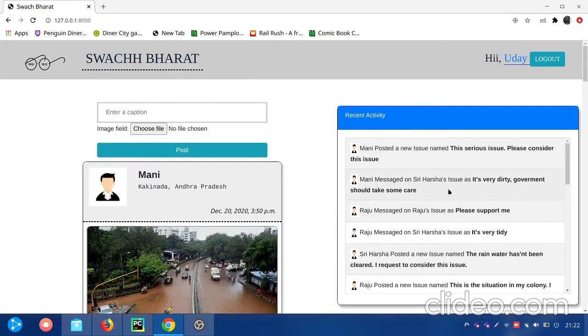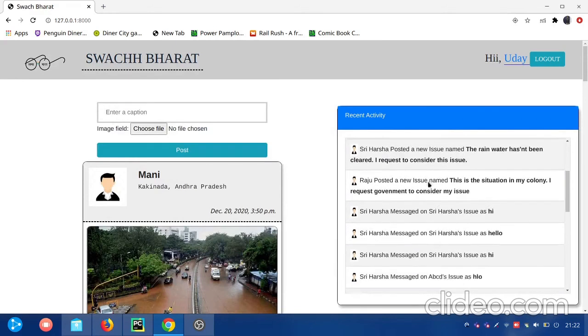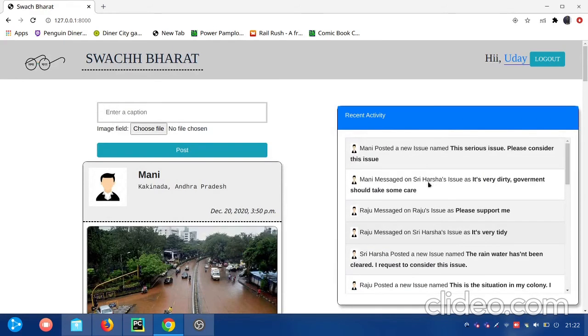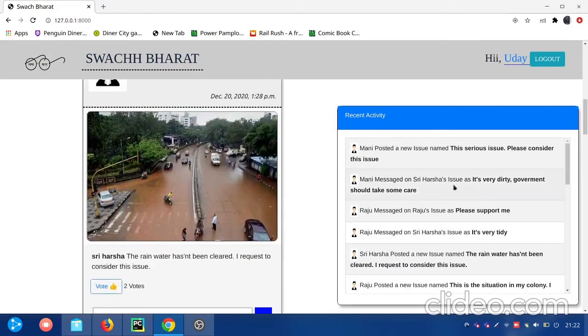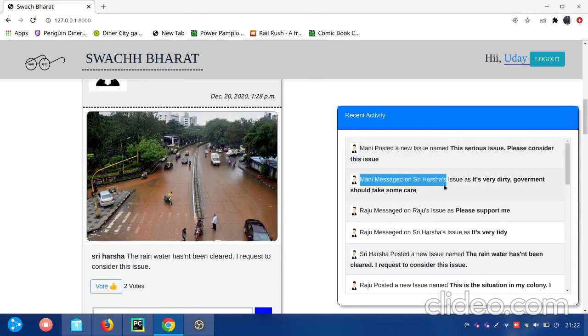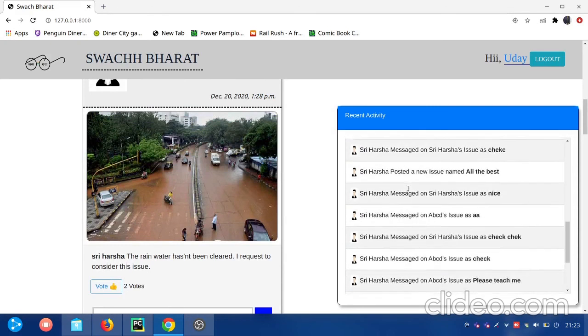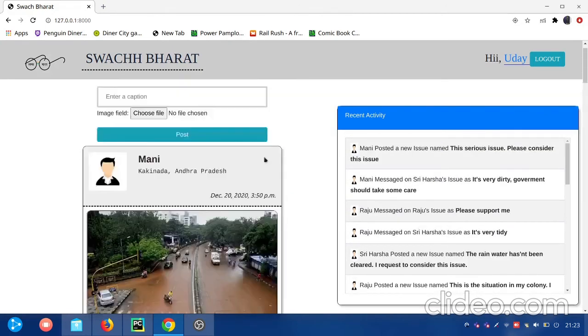All the posts, new issues or any messages given by any users are shown here automatically. We can see that Money posted a new issue. Money also messaged on Sriharsha's issue: it's very dirty, government should take some care. These are other recent activities done by different users.